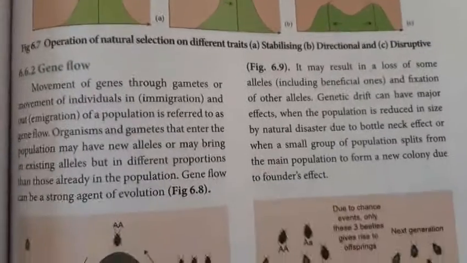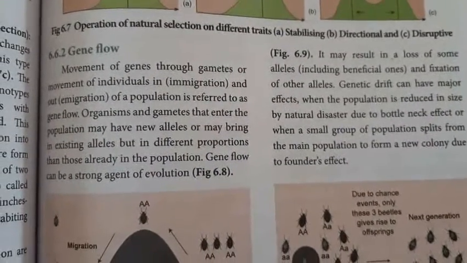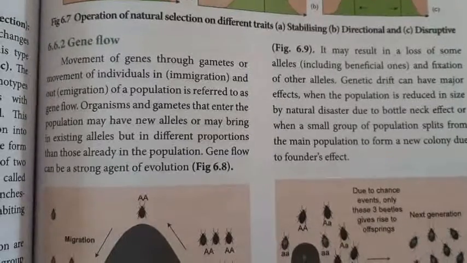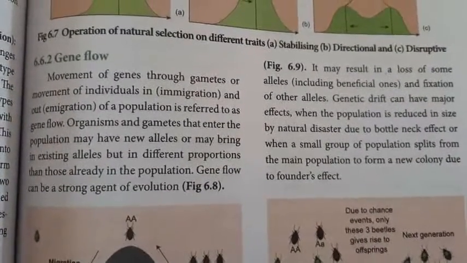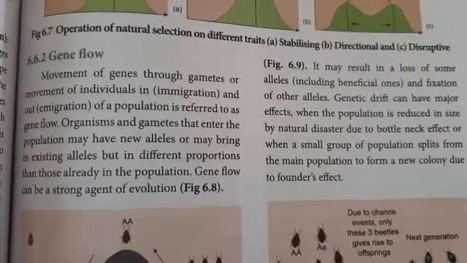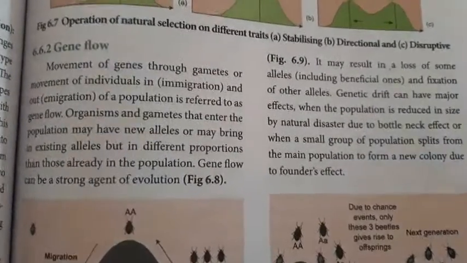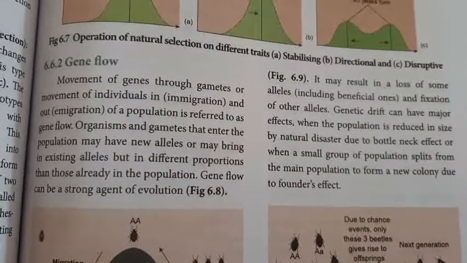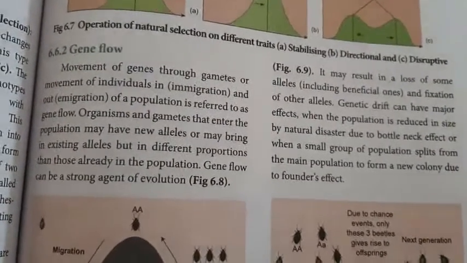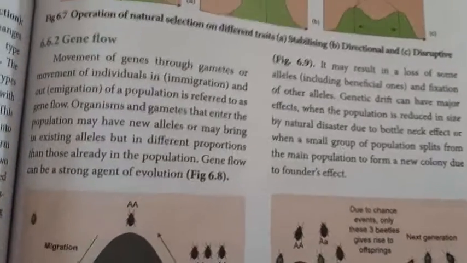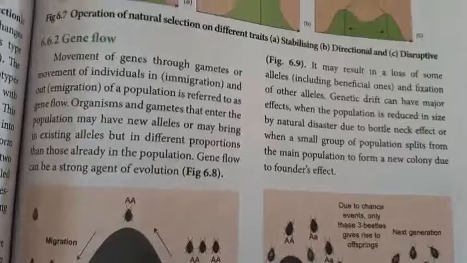Genetic drift can have a major effect when the population is reduced in size by natural disaster, due to the bottleneck effect, or when a small group splits from the main population to form a new colony, due to the founder effect.